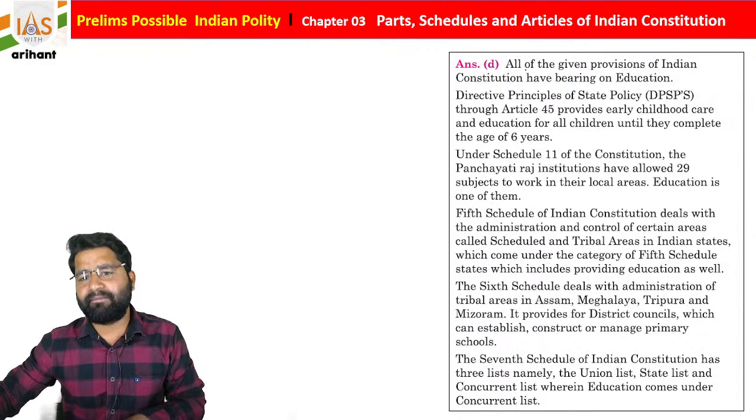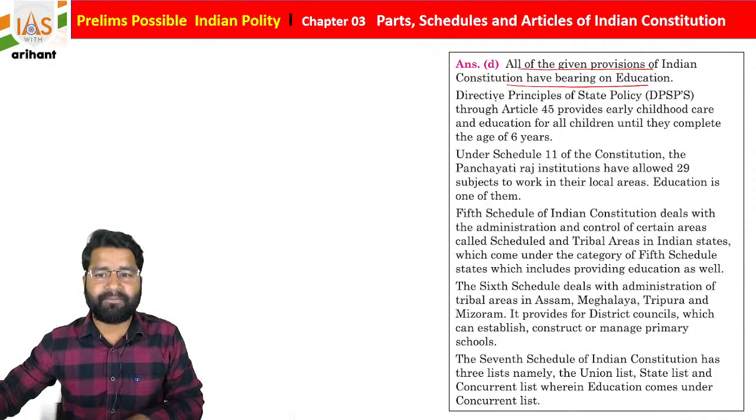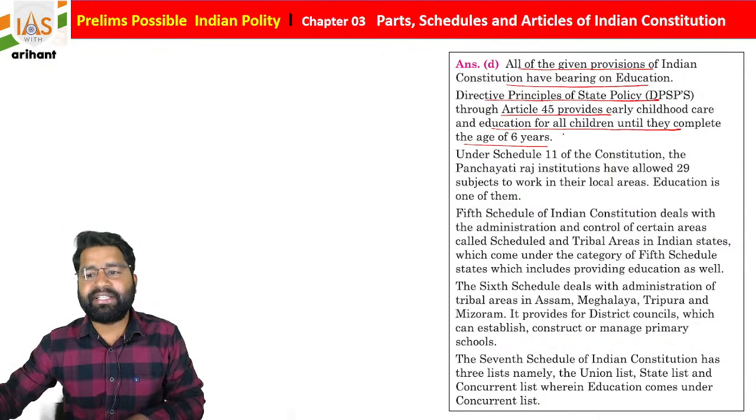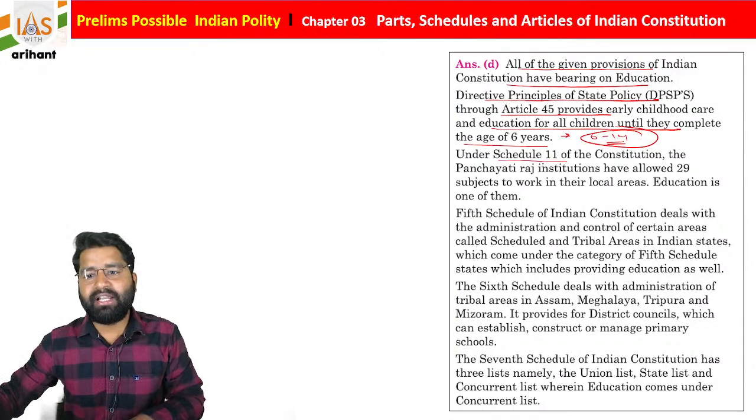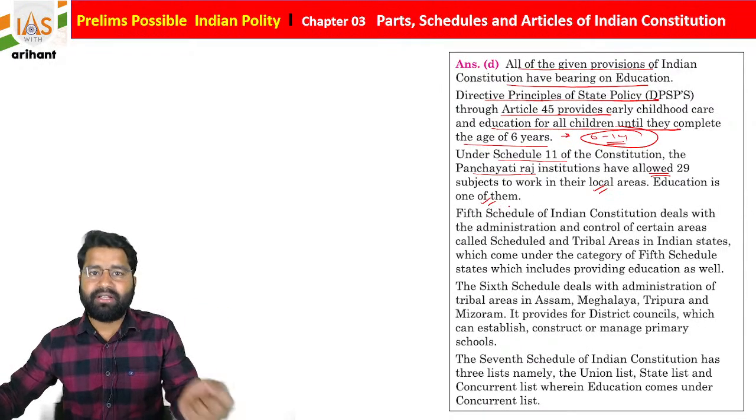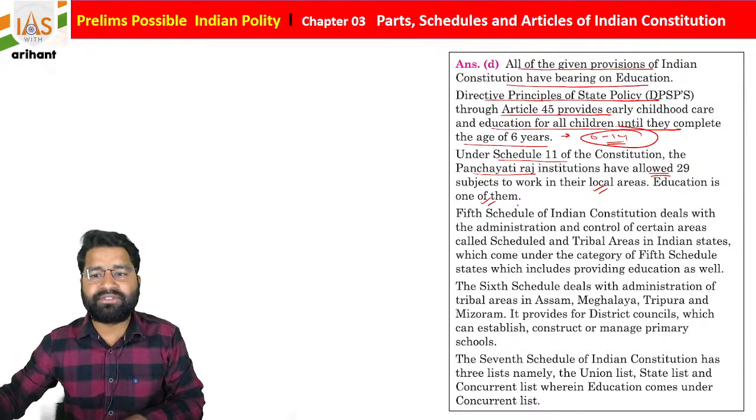So we just added here all the given provisions of the Indian Constitution that have a bearing on education. Like the directive principle of state policy, Article 45 provides early childhood care and education for all children until they complete the age of 16 years. But now, as you know, there is a provision for free and compulsory education for 6 to 14 years. Under the 11th schedule, Panchayati Raj is allowed to make provisions and work for school and education; there are 29 subjects, so education is also included as one subject for them.